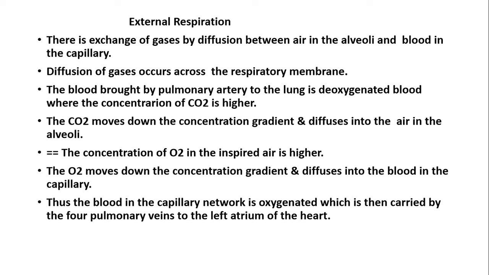So the blood brought by the pulmonary artery to the lung is deoxygenated blood, where the concentration of carbon dioxide is higher. So, what is this pulmonary artery? Pulmonary artery is a major vessel of the human heart that originates from the right ventricle. It carries blood with low oxygen content. Let's first try to understand what is deoxygenated blood. Deoxygenated blood means O2, oxygen, has been removed. When the oxygen has been removed, we call it deoxygenated blood.